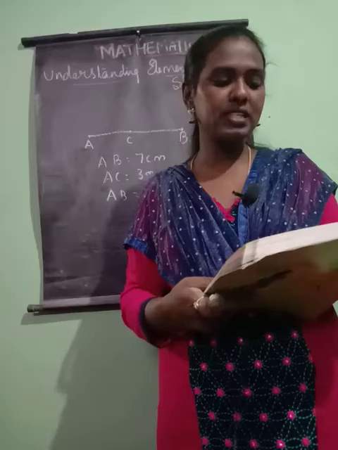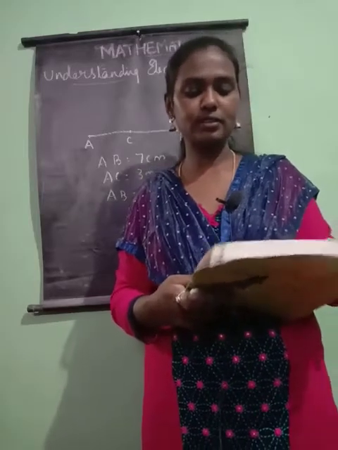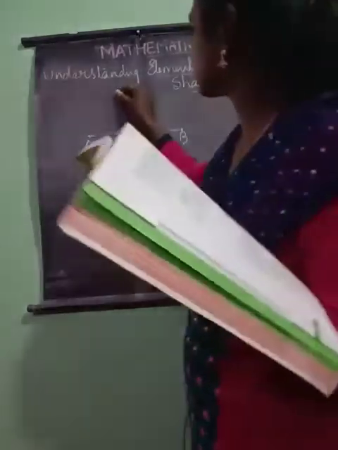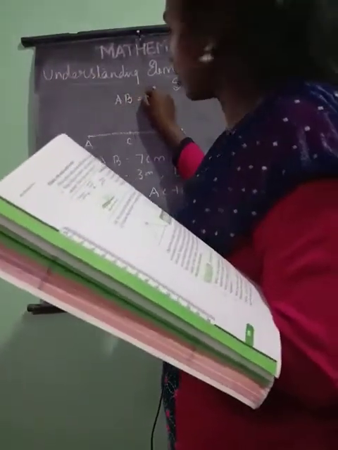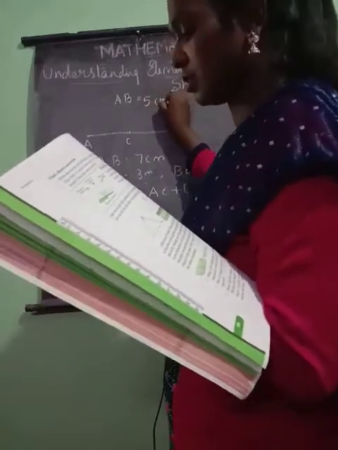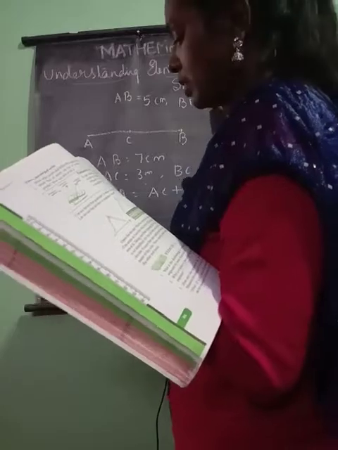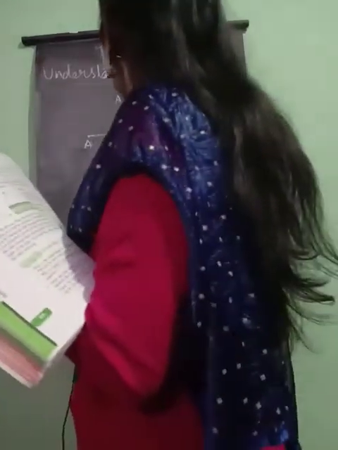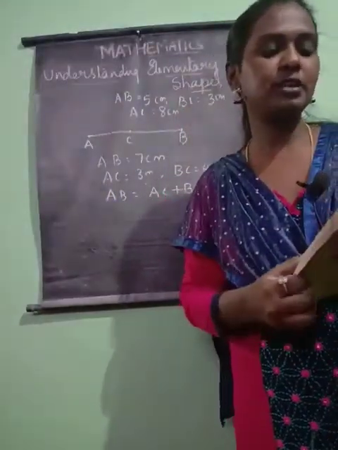If A, B, C are 3 points on a line such that AB is 5 centimeters, BC is 3 centimeters and AC is 8 centimeters, which one of them lies between the other two?